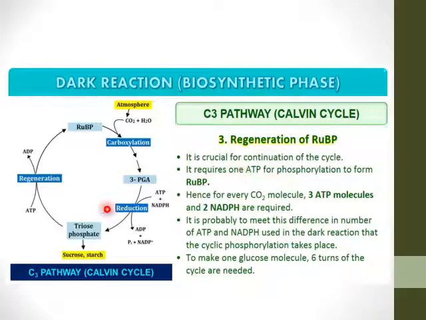Next is the regeneration. It is crucial for the continuation of the cycle. It requires 1 ATP for phosphorylation to form ribulose bisphosphate. Hence, for every CO2 molecule, 3 ATP molecules and 2 NADPH are required, and probably the difference in the number of ATP and NADPH used in the dark reaction is met by cyclic phosphorylation. To make 1 molecule of glucose, 6 turns of the cycle are needed, that is 3 ATP and 2 NADPH per CO2.